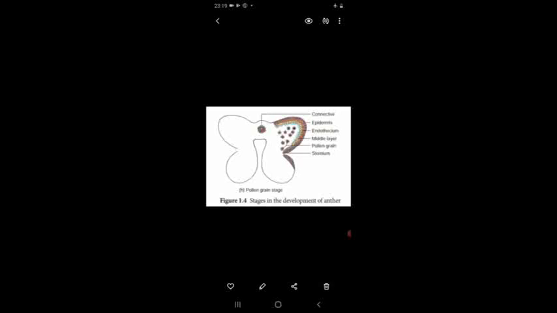Not only tetrad, they are in different arrangements: tetrahedral, decussate, linear, T-shaped and isobilateral.